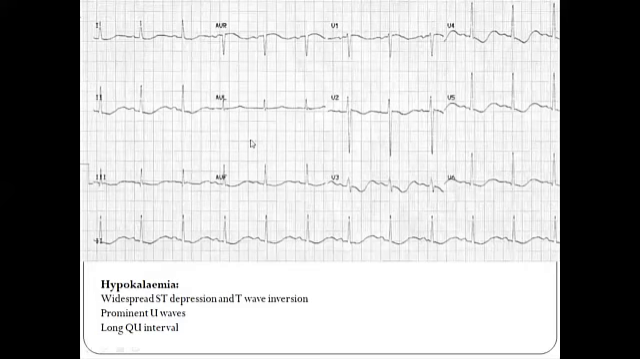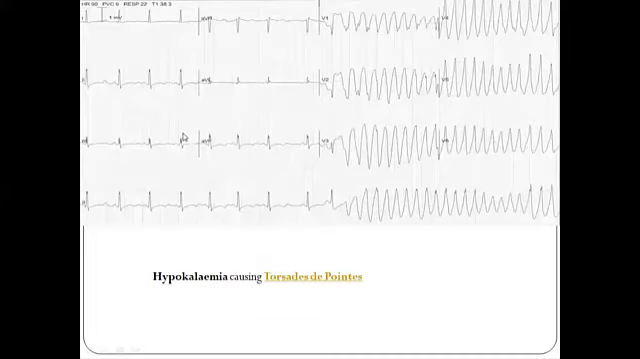So this is an example of an ECG. Here you can clearly see there is a T wave inversion followed by a prominent U wave. This is a prominent U wave, and this is a T wave inversion. And there is a long QU interval. So in hypokalemia, again, this is a T inversion with the U wave.